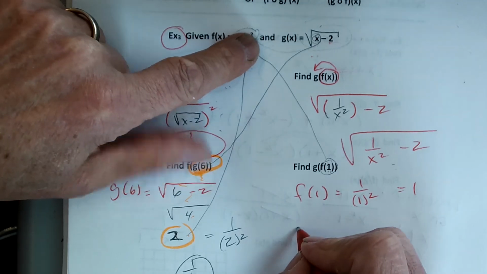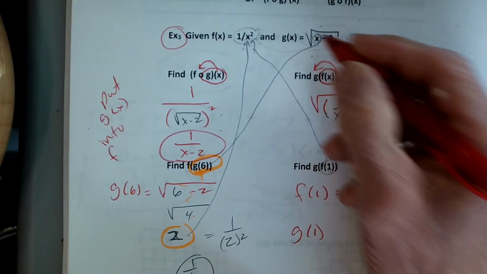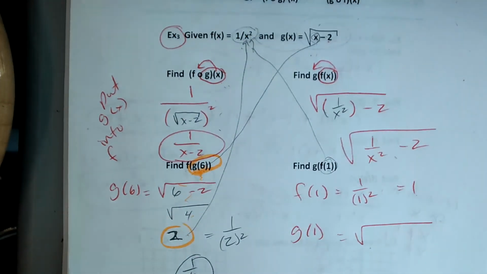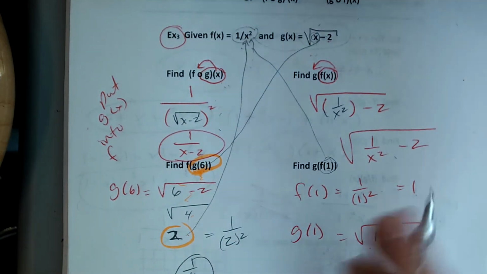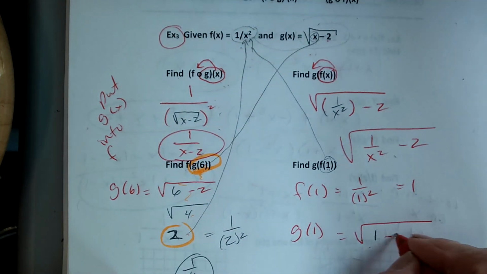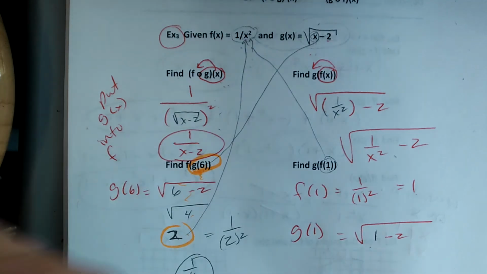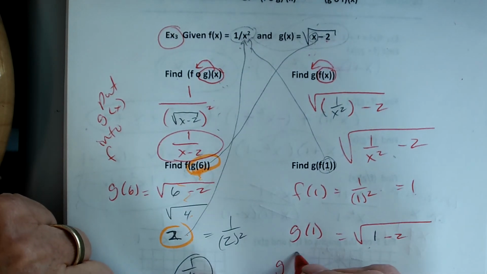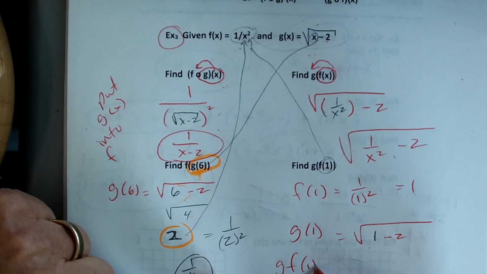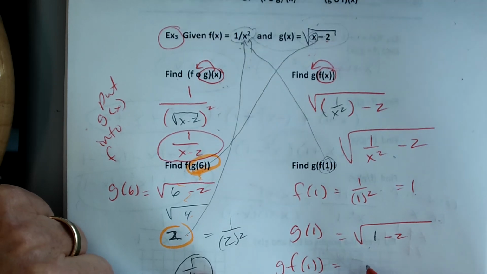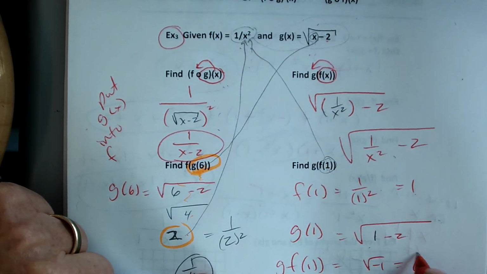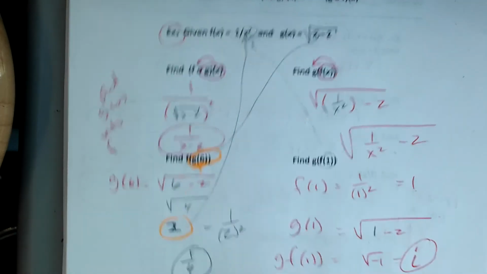So I'm going to take g of 1. I plug the 1 into here, and I'll get the square root of 1 minus 2. So now I'm going to get g of f of 1 is equal to the square root of negative 1, and I'm just going to call that i. You okay with i? You okay with that answer?